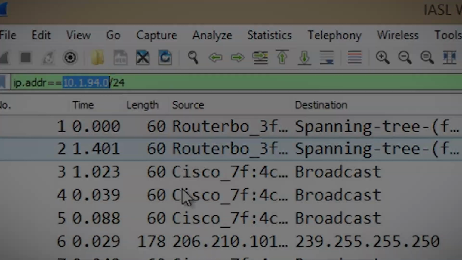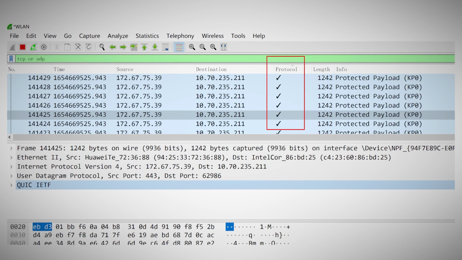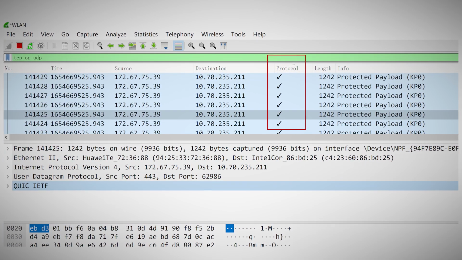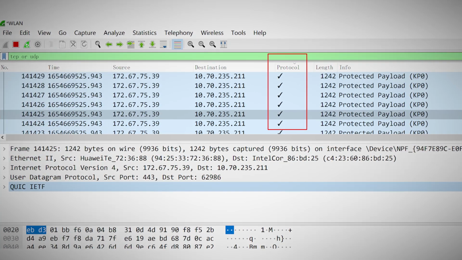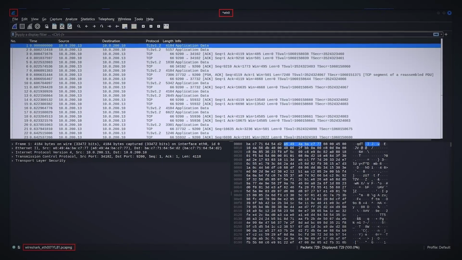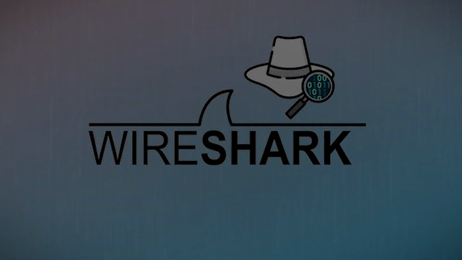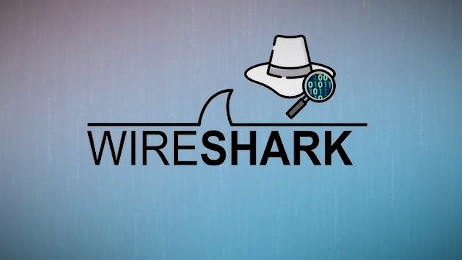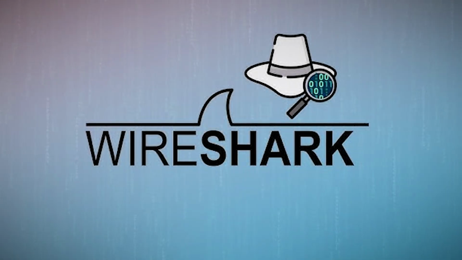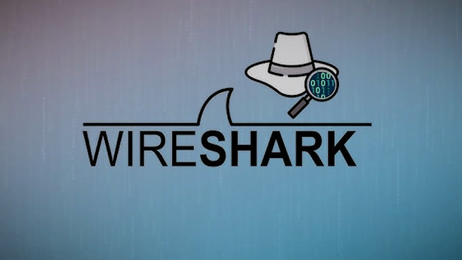As we delve deeper into the world of Wireshark, it's important to remember that what we're looking at isn't just abstract data. It's a reflection of real-world activity. Each packet represents a piece of information being sent or received by a real person or device. This power to see into the digital lives of others is why Wireshark is such a potent tool for both defenders and attackers in the cybersecurity world.